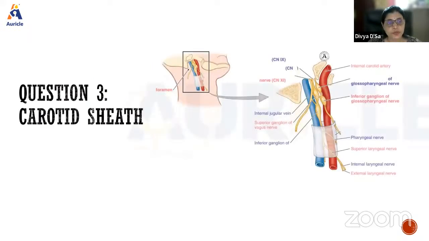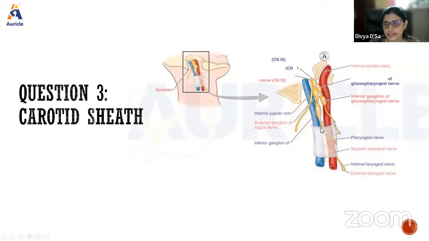Right, so next we move on to the carotid sheath. It is a fascial sheath because it is derived from the cervical fascia. The investing layer of the cervical fascia splits to enclose these structures in the carotid triangle.